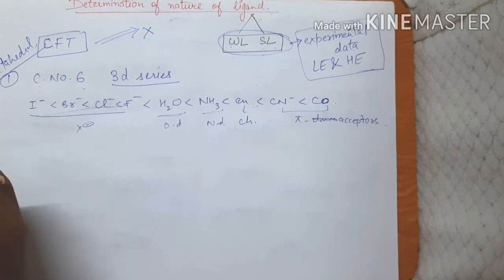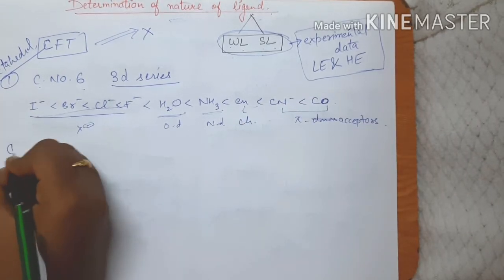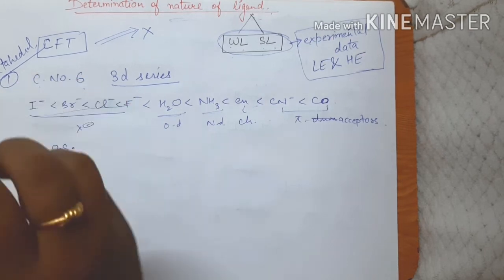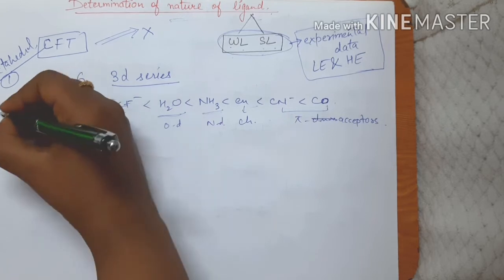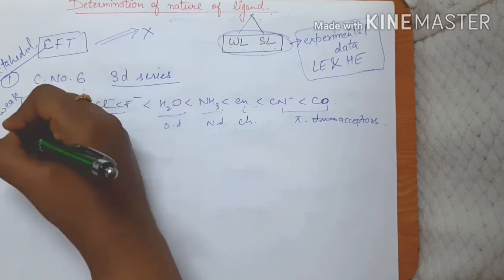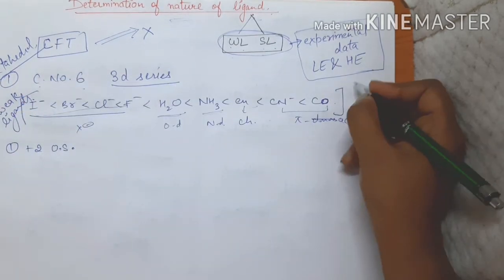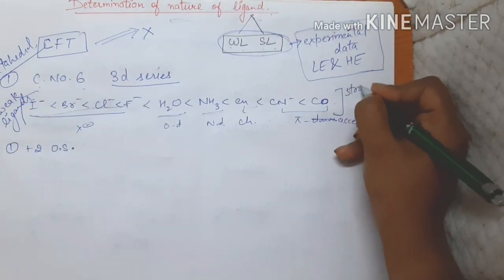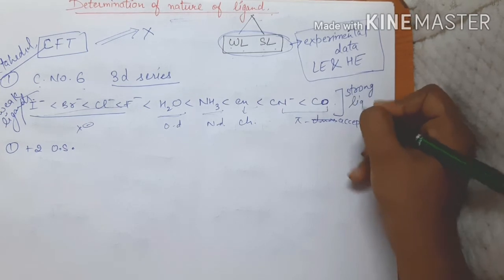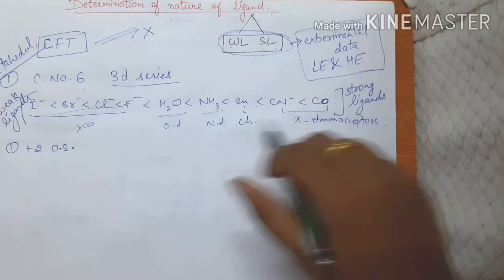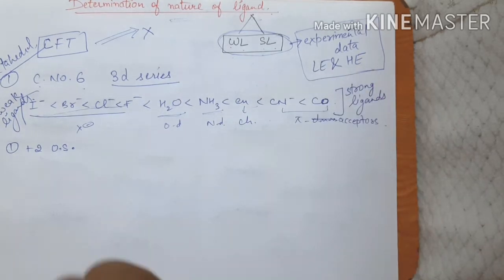So if I talk about the +2 oxidation state, remember that this end is going to give us generally the weak ligands, and this end is going to give us generally the strong ligands. That also we have discussed. So we will move from weak to strong generally while discussing the nature of ligands.